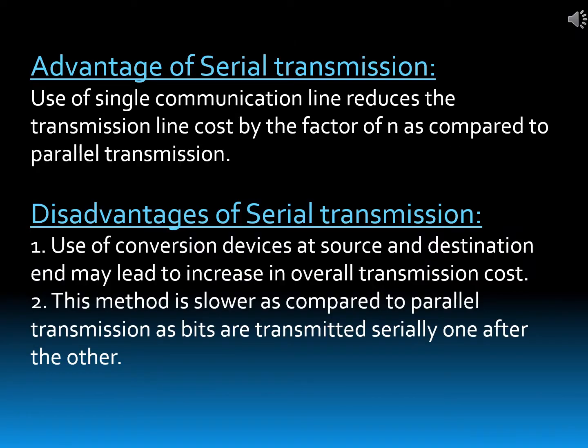Now serial transmission has some advantages and disadvantages. Advantage of serial transmission: use of a single communication line reduces the transmission line cost by the factor of n as compared to parallel transmission. And the disadvantages of serial transmission: use of conversion devices at source and destination end may lead to an increase in overall transmission cost. This method is slower as compared to parallel transmission as bits are transmitted serially one after another.